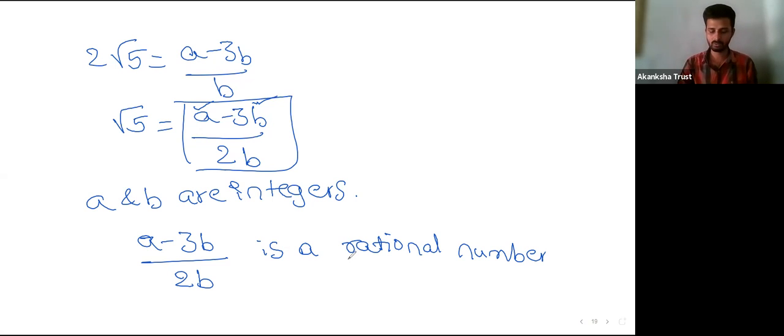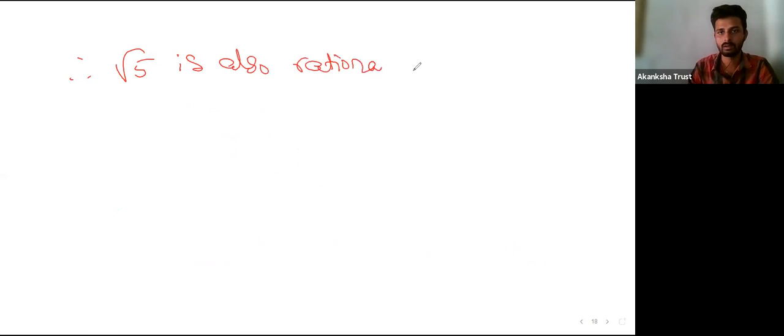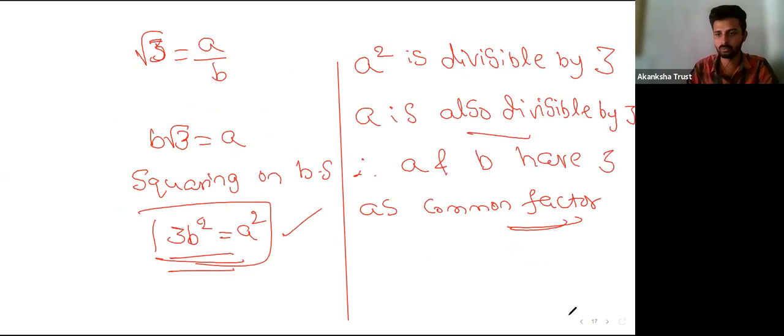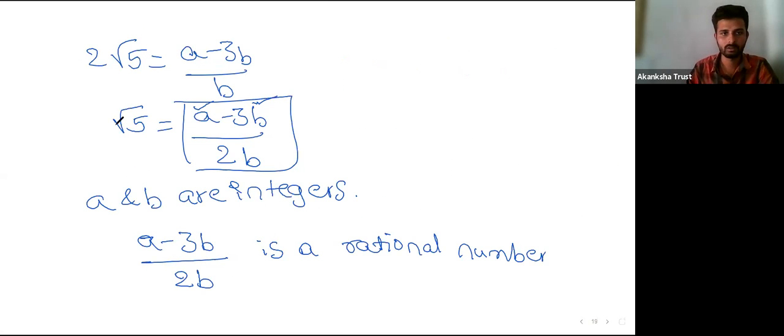But root 5 is also a rational number. Now I'll write the statement, that is, therefore root 5 is also a rational number, as this root 5 is equal to A minus 3B by 2B, right?